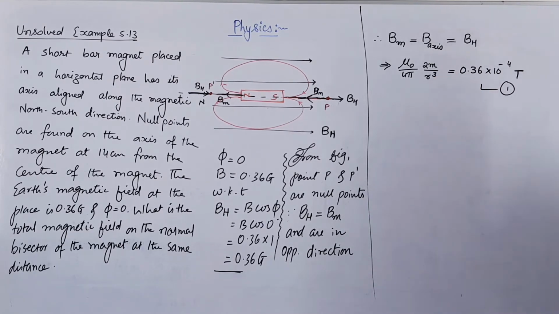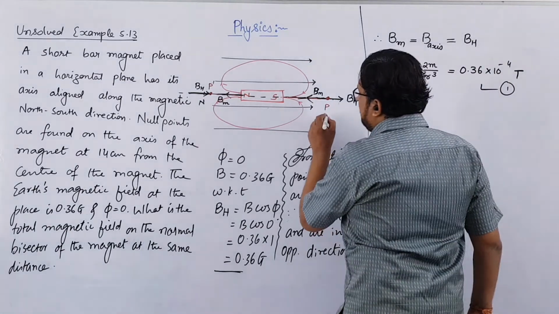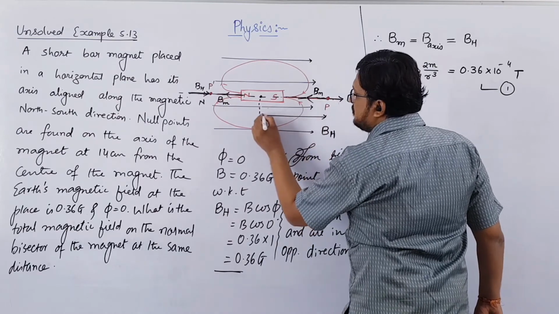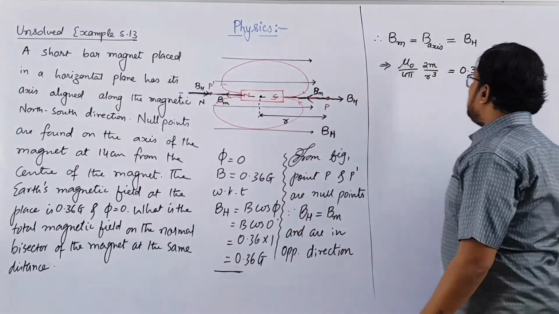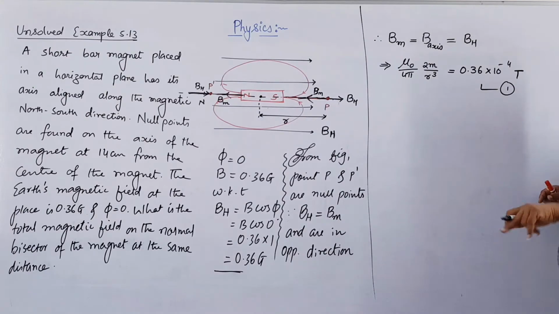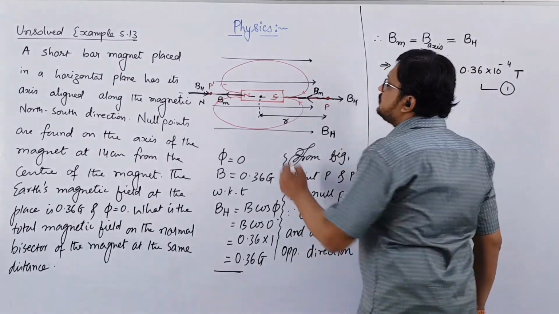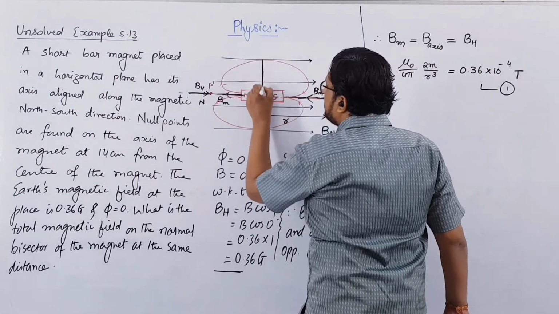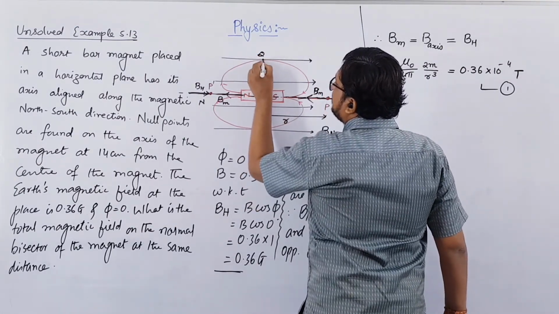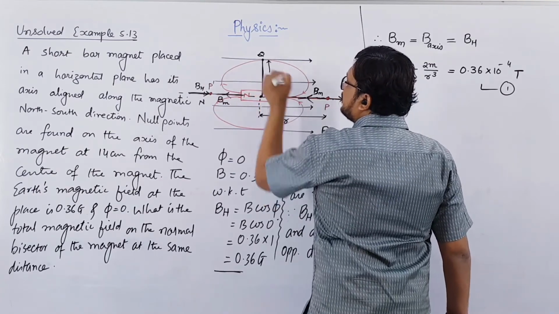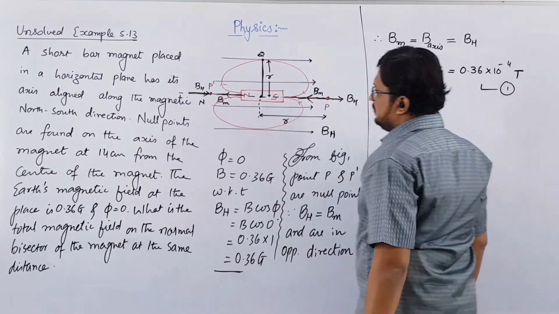Now what is the total magnetic field at the normal bisector of a magnet at the same distance, that is from the center of the magnet? Let us say if this is the center of the magnet, then this distance is r. We have assumed that this distance is r. So at the same distance, what will be the magnetic field at the perpendicular bisector, means at the equatorial point? Let us say this point is Q, which is at a distance r from the center of the bar magnet. Same way you can draw in the downward direction also.